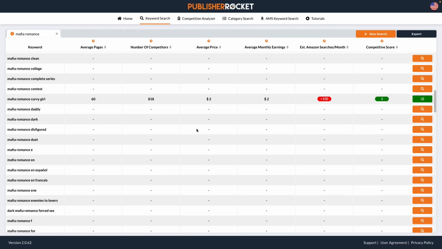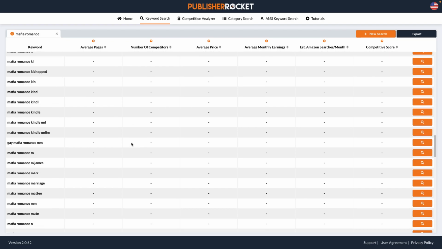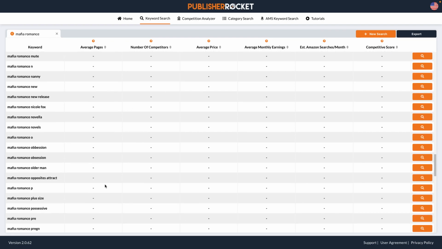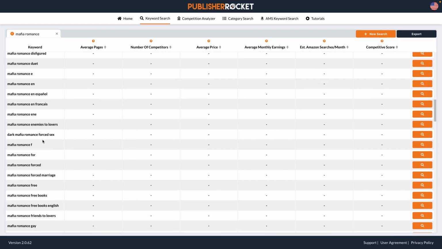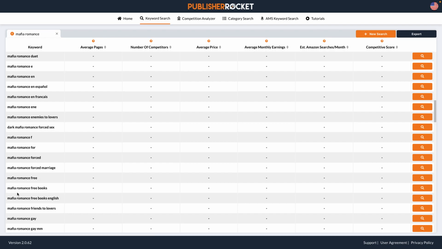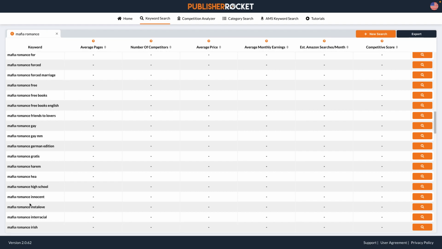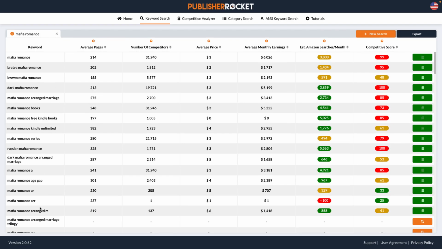So a couple of things. If you're too vague, it's going to give you a lot, and that's not necessarily a bad thing if you want to look through things. As you can see, like N, E, F, for, forced. These are literally searches that Publisher Rocket has taken from Amazon that people have actually searched. So like Mafia Romance Gratis, it's somebody looking for free mafia romance books. German editions, HEAs. So be mindful of that.